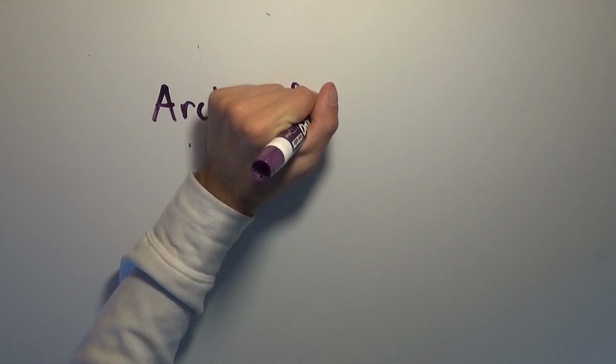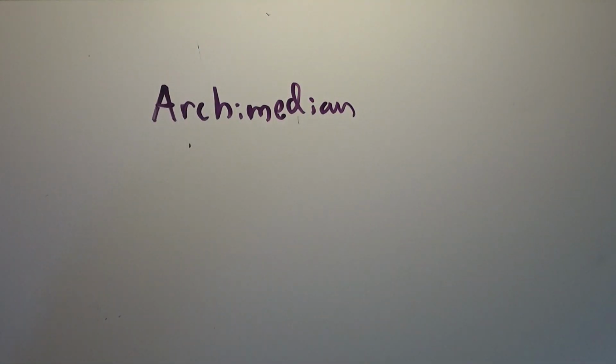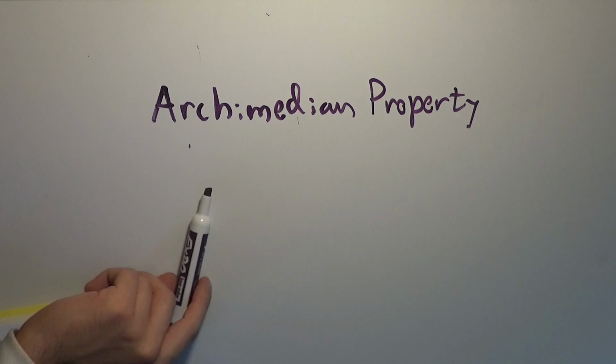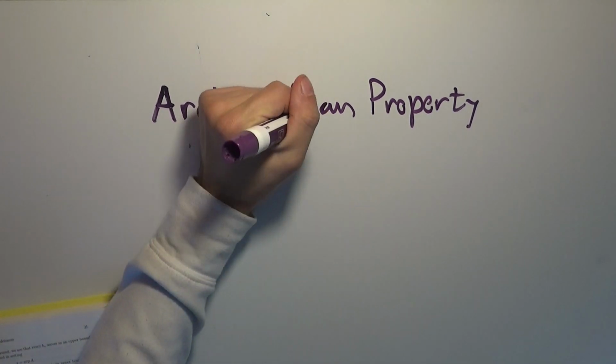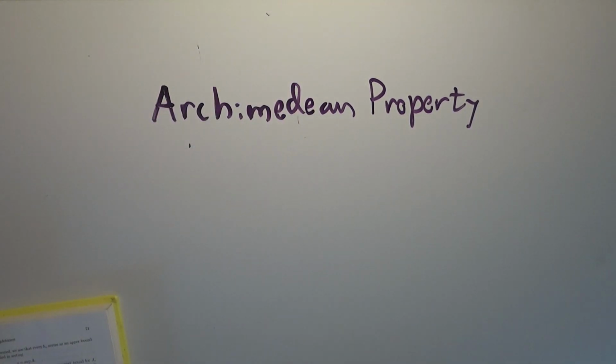So now we have to derive a couple more results that are quite easy. They seem true on the face of it, but we'll prove them today just for posterity. So the first one is called the Archimedean property or principle. I think that's how you spell that. Archimedean, with an E. Okay, the Archimedean property.